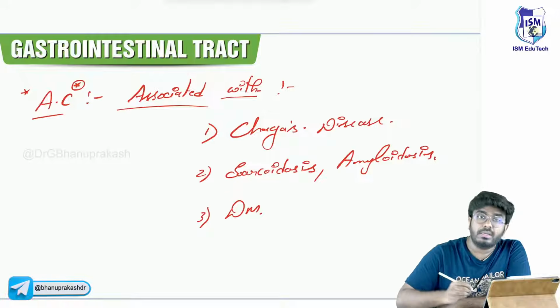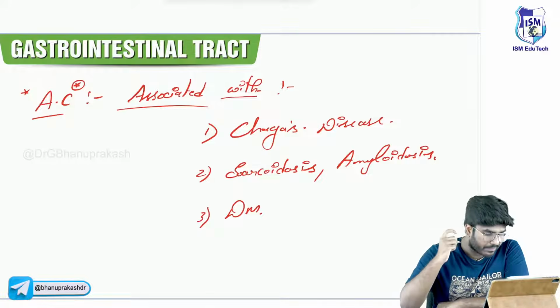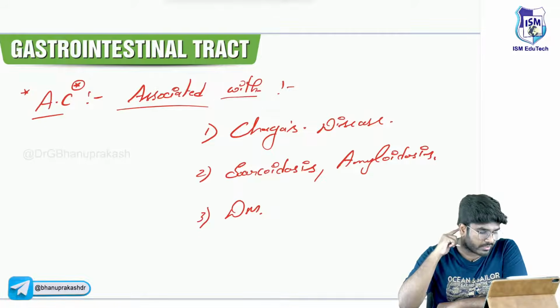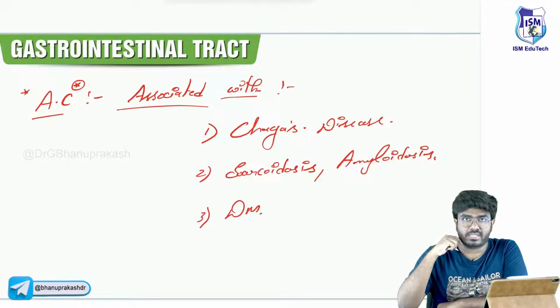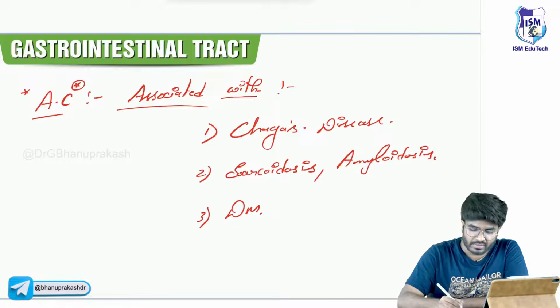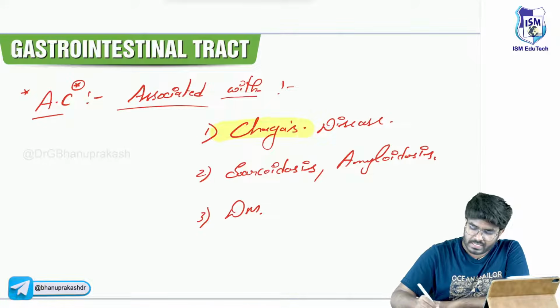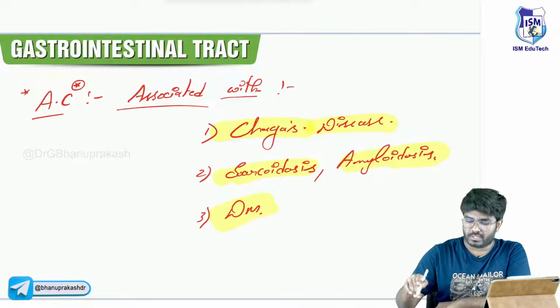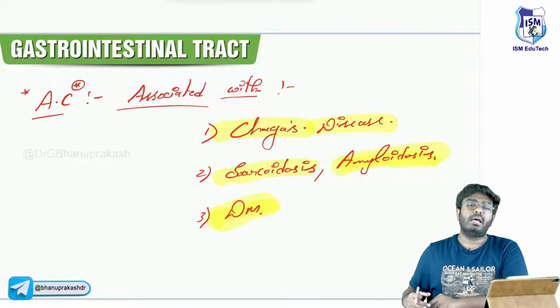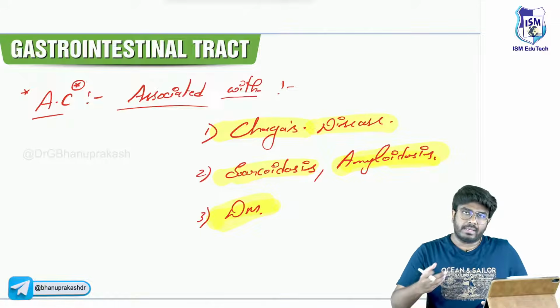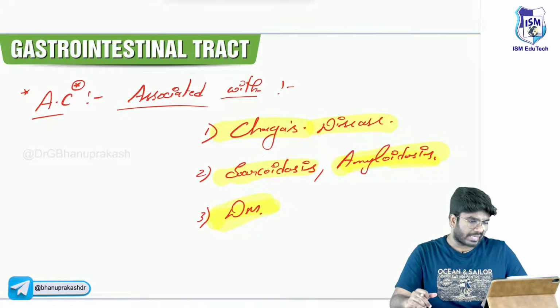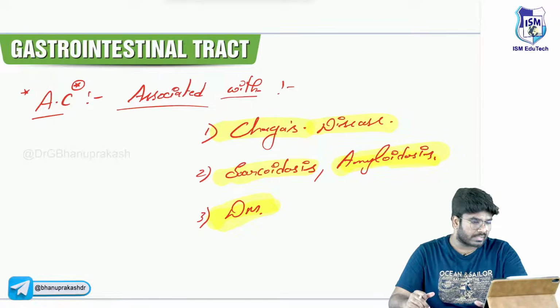These are the conditions which are associated. Trypanosoma cruzi is going to cause Chagas disease, not African sleeping sickness. So Chagas disease, sarcoidosis, amyloidosis, and diabetes mellitus are the systemic disorders that can lead to Achalasia Cardia. Done.